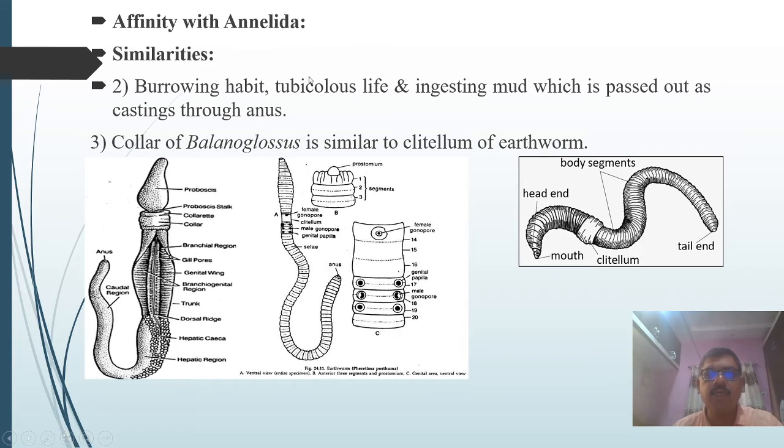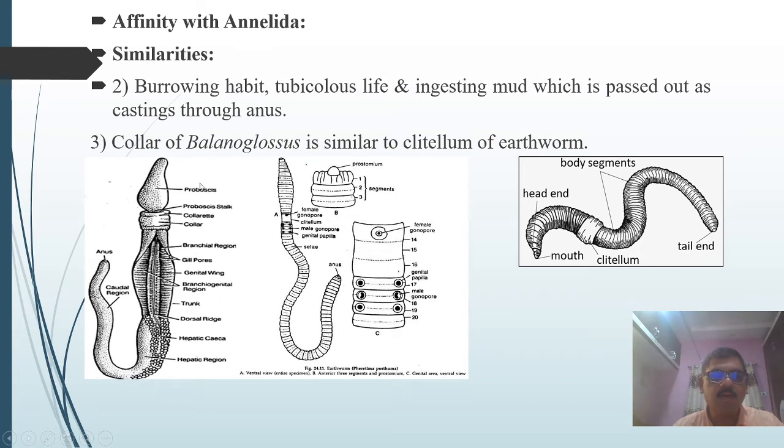They live in tube-like structures and ingest mud. Both feed on mud-like material. They ingest the mud, which is passed out as a casting through the anus. So that is how they are similar.